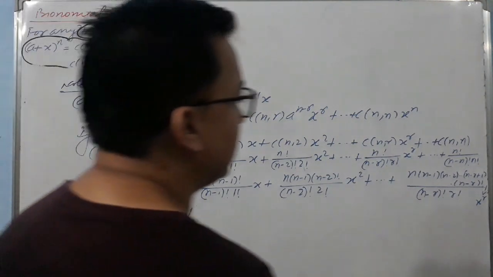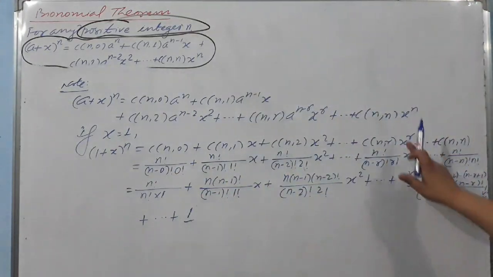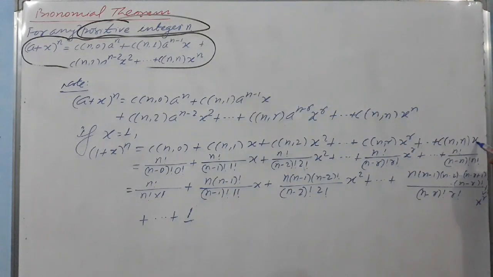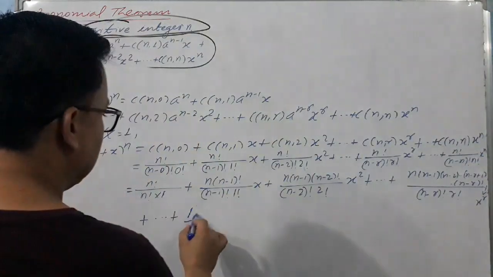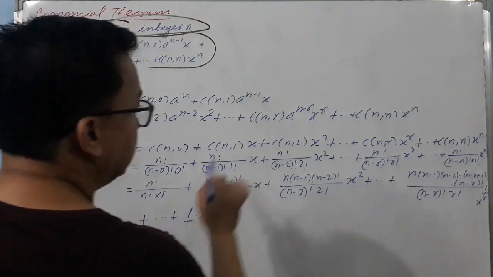I forgot to raise the power: here x raised to power n, so into x raised to power n you will get.